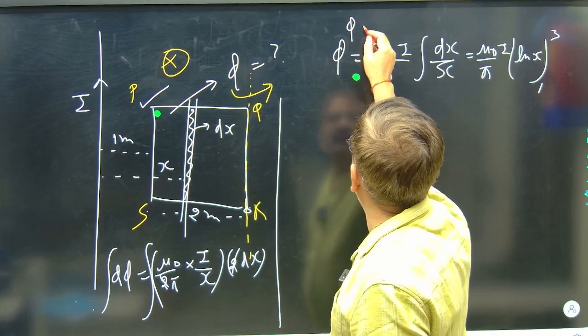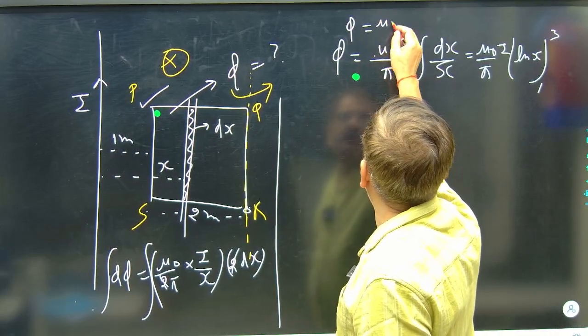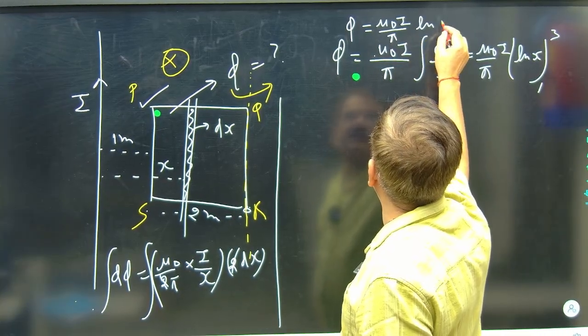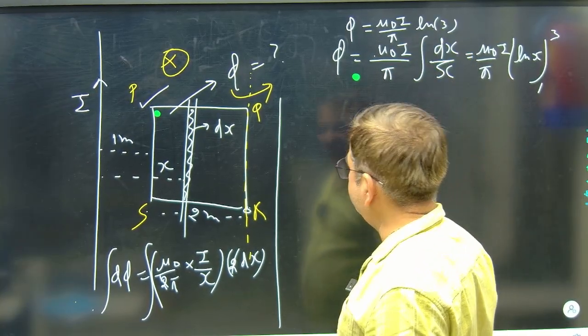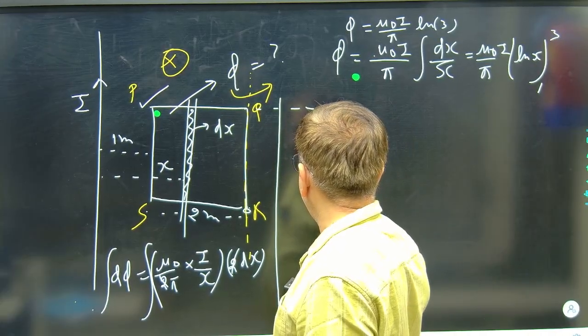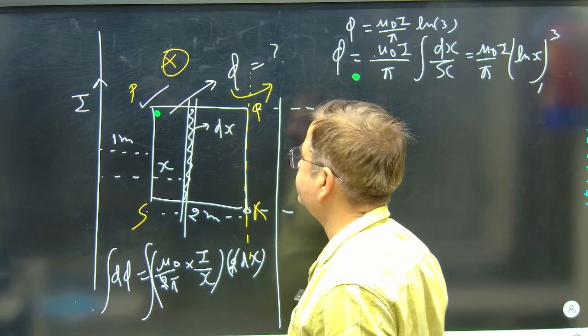Phi is equal to mu naught I over pi ln 3. This is the first condition of flux. Now by rotating by 180 degrees, say the loop is coming here.